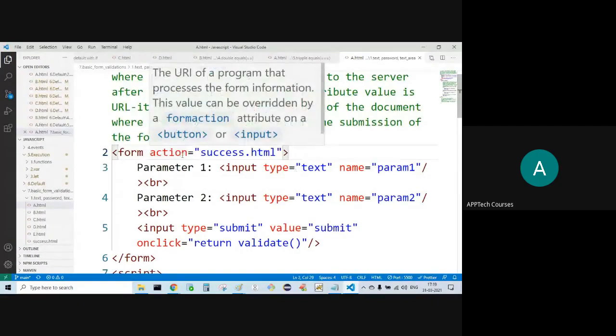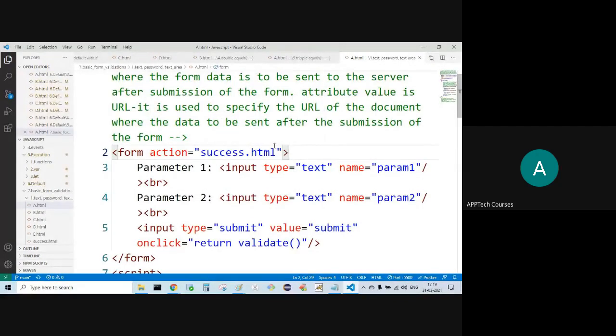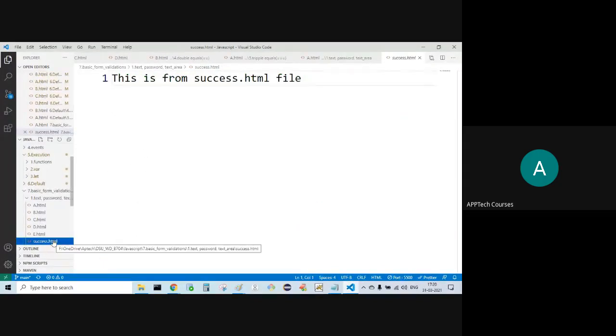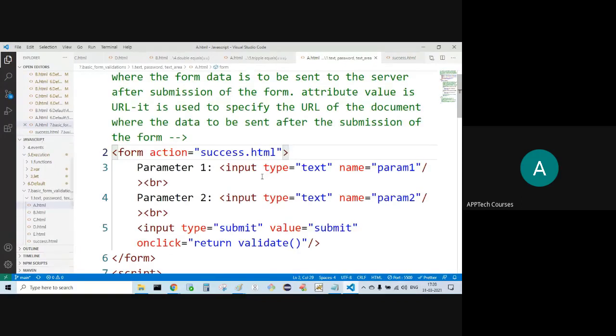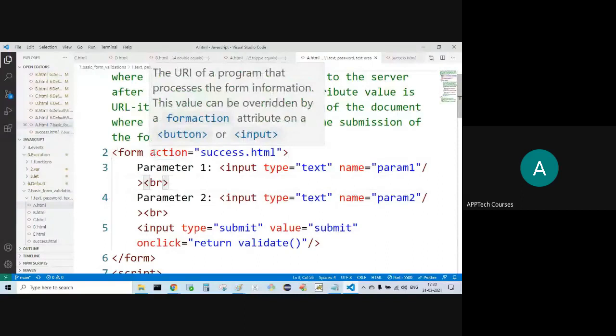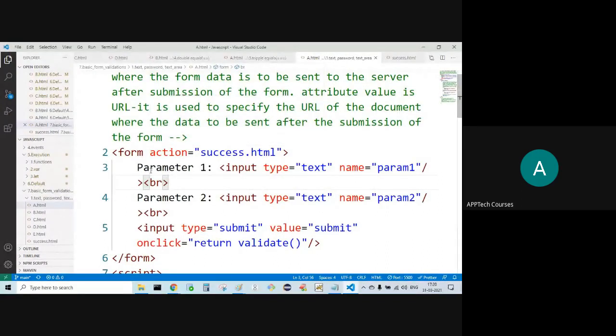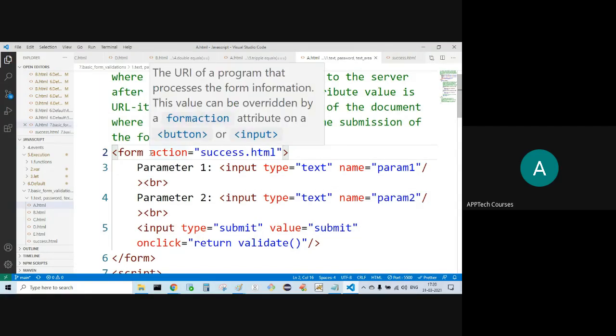Now, action is the attribute. Within the double quotes, I'm supplying the target, success.html. In the current folder, I have developed success.html. What does it do? In case of form, it is going to collect the data, right? After collecting the data, it has to send the data to the server. That is what exactly action is doing.